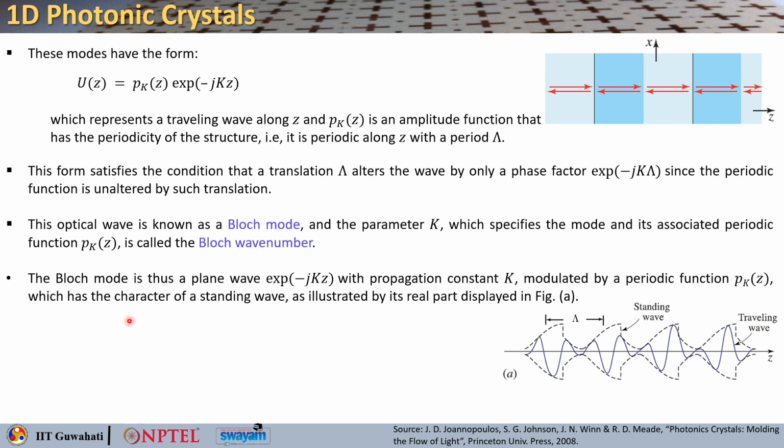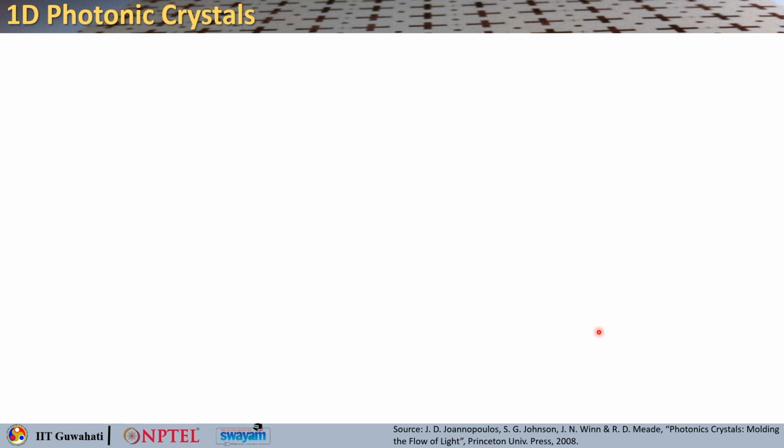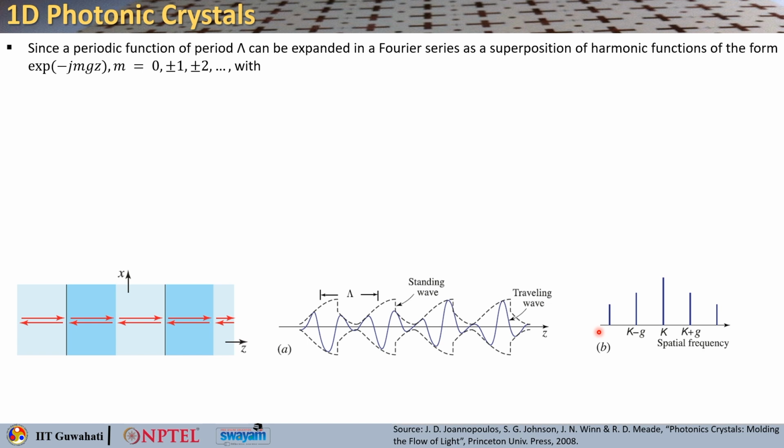So this function will have the characteristic of a standing wave that you can see from the figure. This is how the travelling wave, the solid line, looks, and then when it goes and comes back, it can form a standing wave, okay. Here the periodicity is marked, okay. So that is how waves behave in a periodic structure.